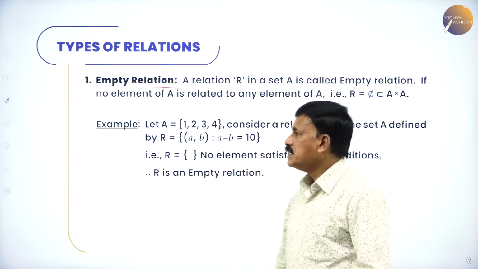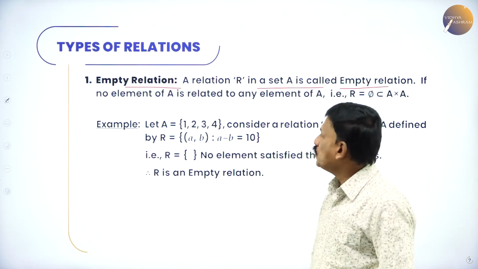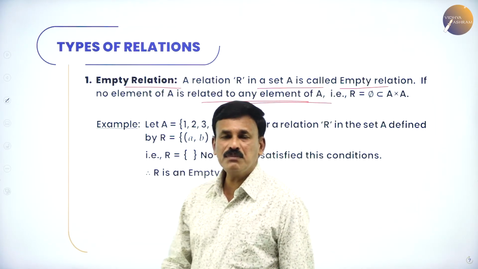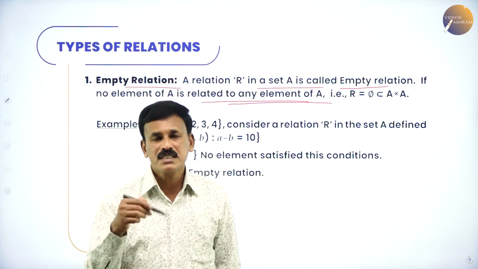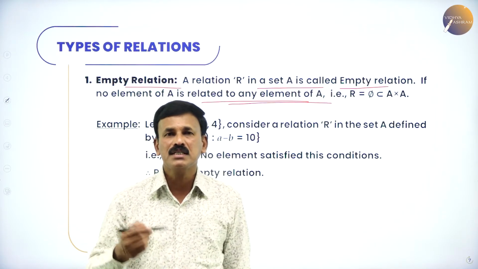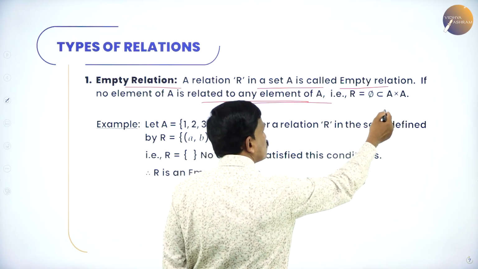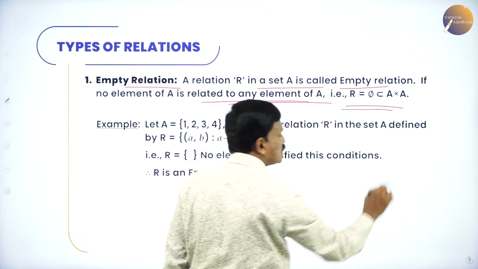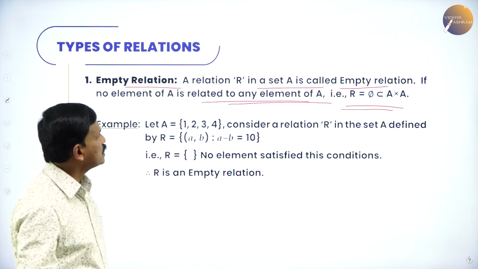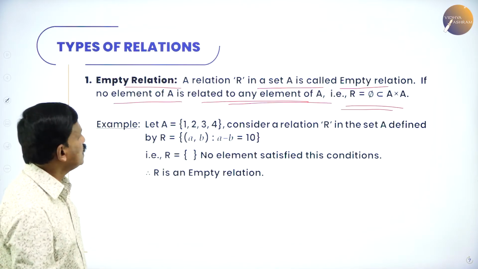Empty relation. A relation R in a set A is called an empty relation if no element of A is related to any element of A. So if R contains no element, if R is empty, then it is called an empty relation and it is denoted as the null set, which is also a subset of A cross A. Therefore R is equal to the null set, which is a subset of A cross A.